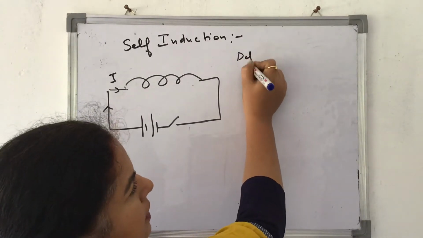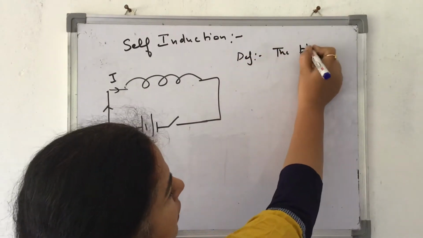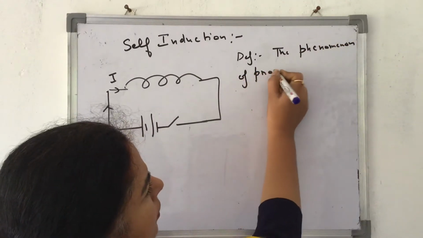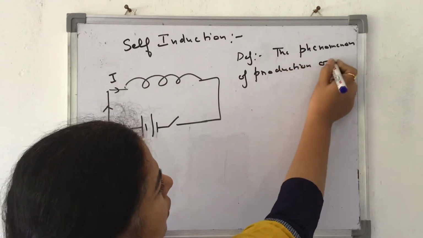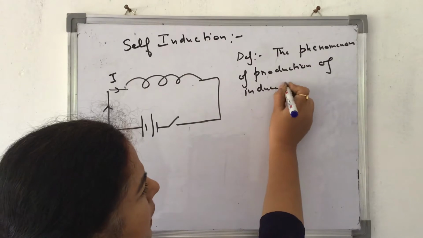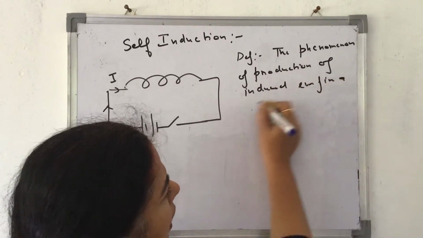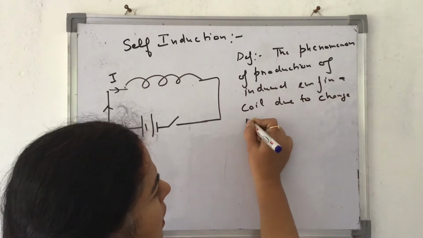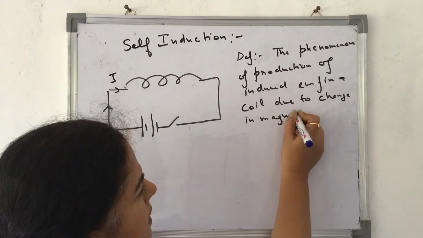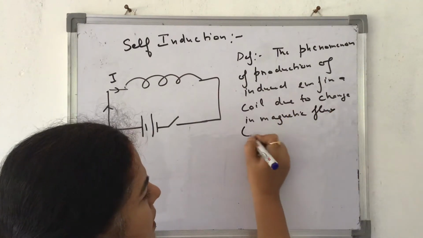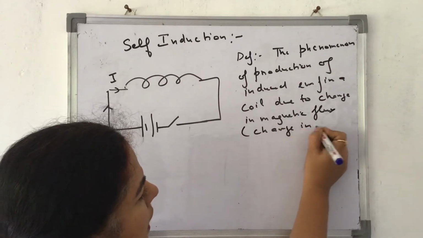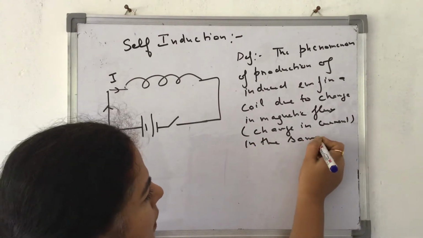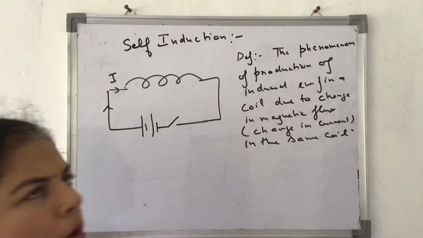The definition of it is the phenomenon of production of induced EMF in a coil due to change in magnetic flux. What is the change in magnetic flux? Change in current, in this case in the same coil. Here change in current is bringing about change in magnetic flux.